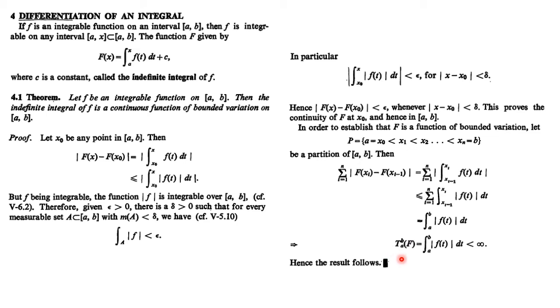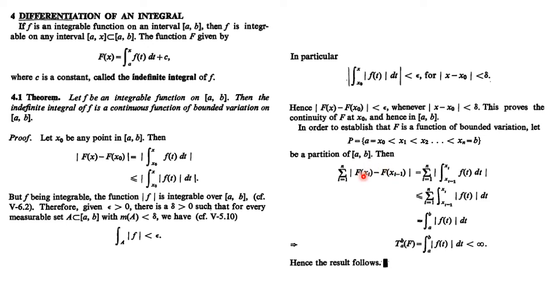So that means the value of the total variation of the function over AB will be finite. Now why is this finite? Because we chose P to be any arbitrary partition of the closed interval AB. So if we vary this partition, it will be true for every partition that the value of this variation is finite.